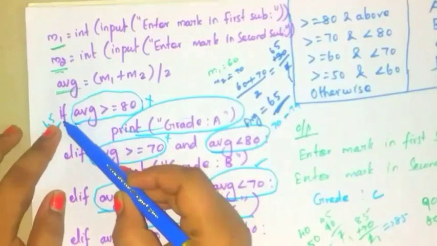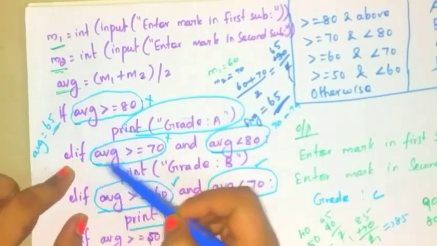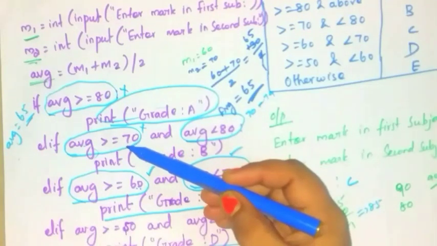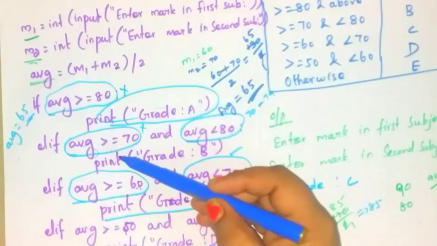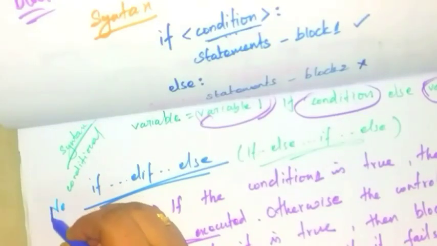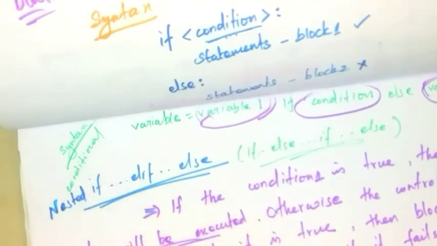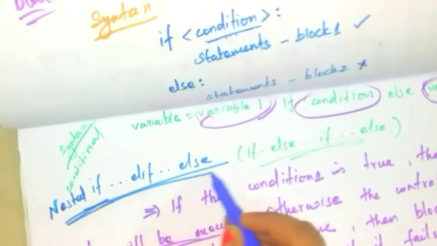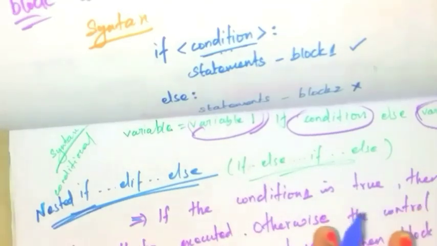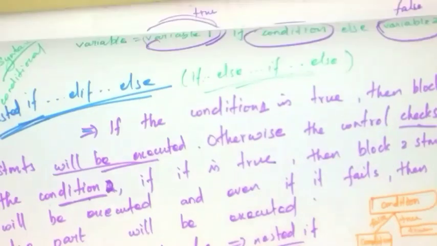Okay, here one if condition is given, and within that if condition another if condition is given. If one if condition is nested within another if condition, it is called a nested if condition. So you can call this a nested if else statement, because here one if condition is declared within another if condition. Okay, so it is called nested if else. So this is about alternative or branching statements.